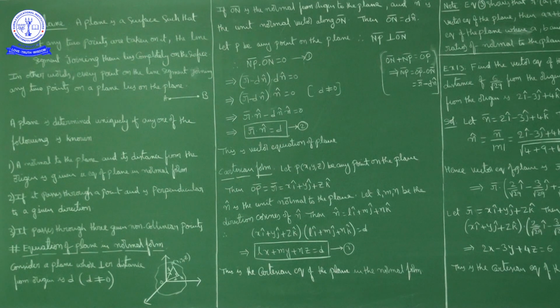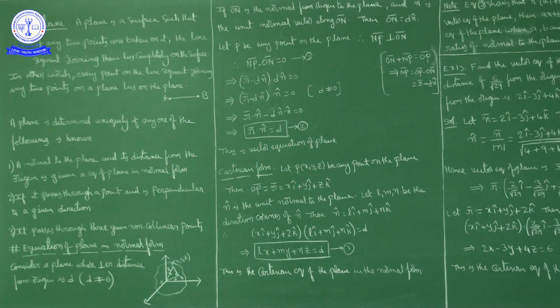Okay, and the second method: a point on the plane is given and the plane is perpendicular to a given direction. It passes through a given point, which means a point on the plane is known, and it is perpendicular to a given direction, which means the normal to the plane is known. So two conditions are required. First, you have to know the normal to the plane, and if you know one point on the plane, we can find the equation of the plane uniquely.